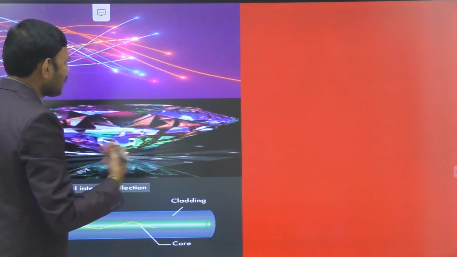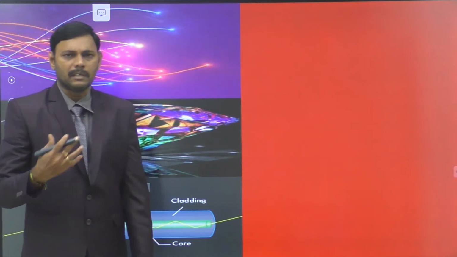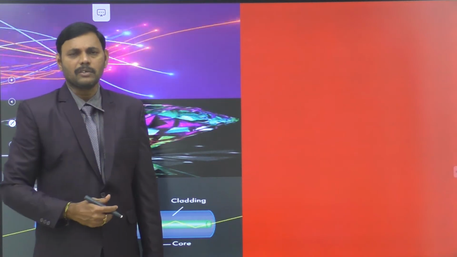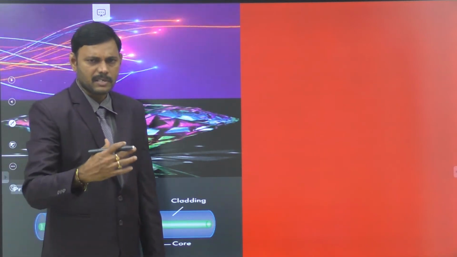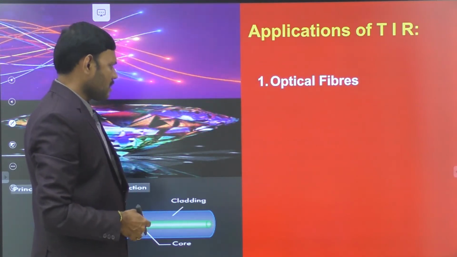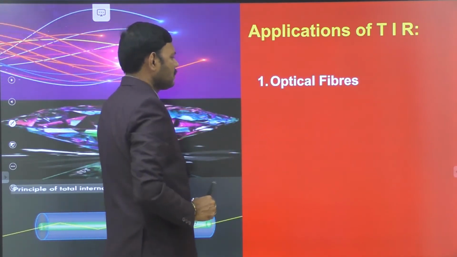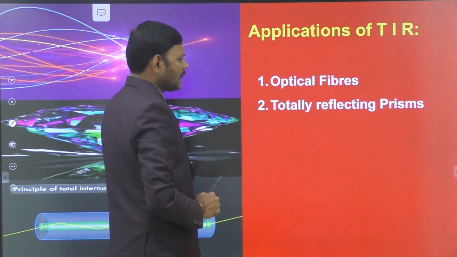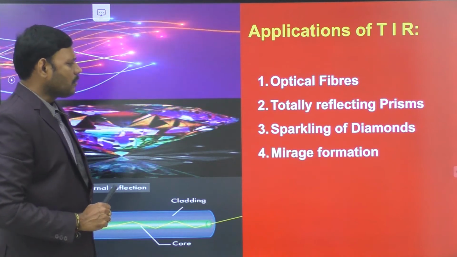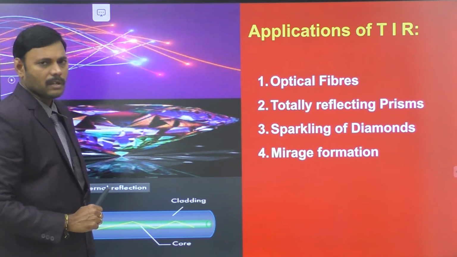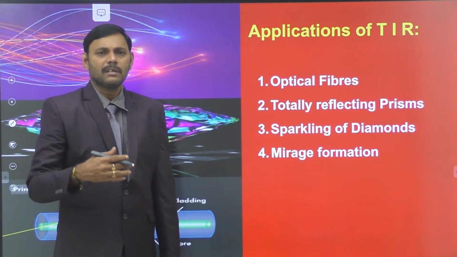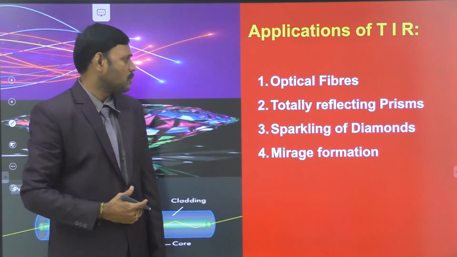Now let's move on to the very important area, that is, applications of total internal reflection. Let us see what the possible applications are. One is optical fiber. Second is the total reflecting prism. Third is the sparkling of diamond. Fourth is mirage formation. These are the four important applications of total internal reflection that we observe in our daily life also.